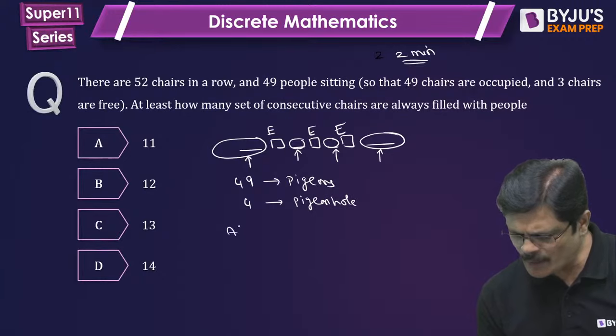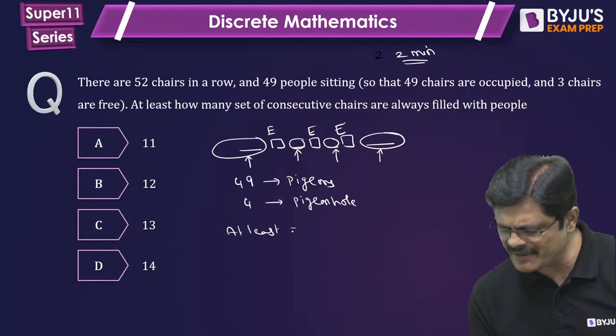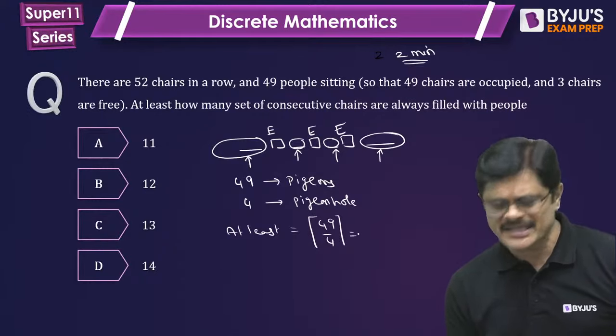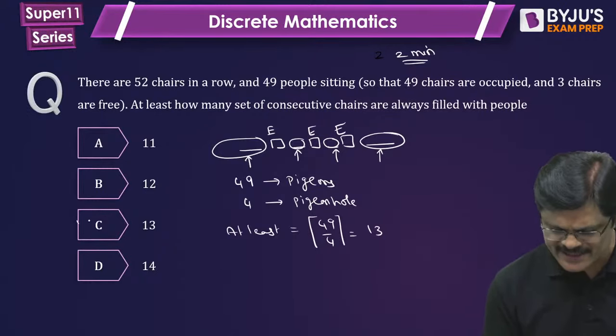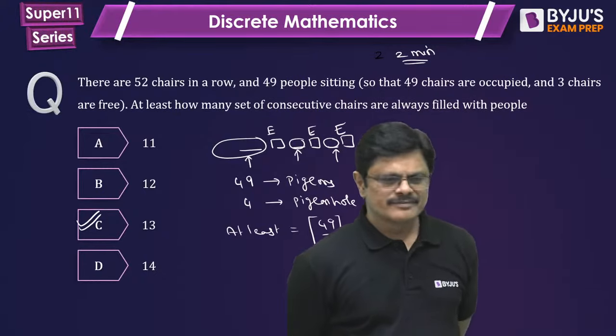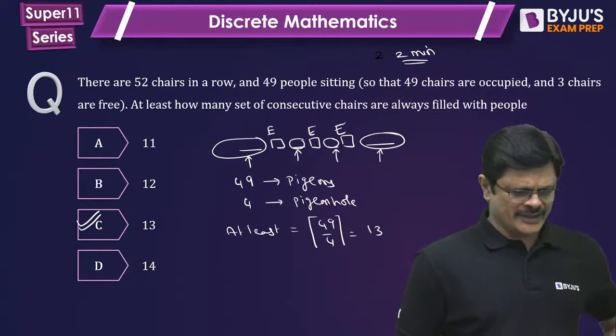So the at least number is given by the ceiling of 49 by 4, which is 12 point something, that is 13. So option C is the correct answer for this, my dear friends. Good question to start with.